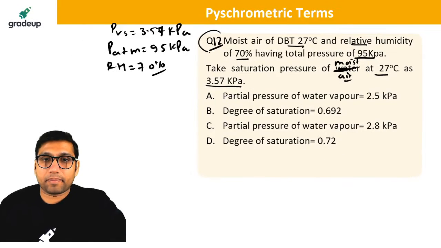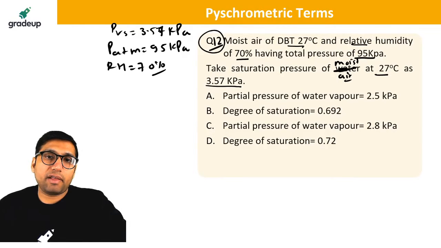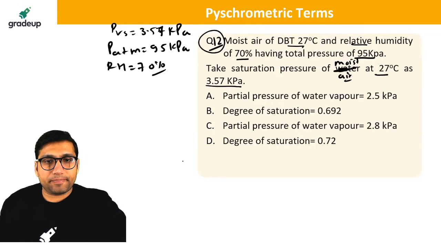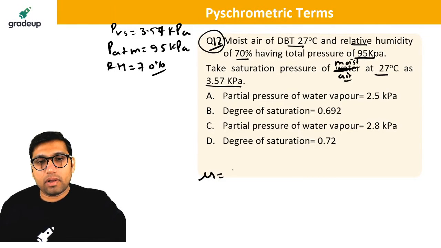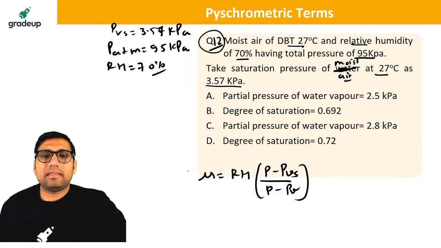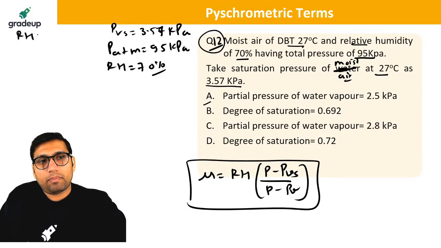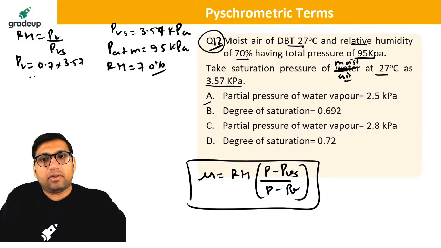Question number 12. Moist air of dry bulb temperature 27 degrees Celsius and relative humidity of 70%, having total pressure of 95. What is the degree of saturation? Degree of saturation is equal to relative humidity into (P minus PVS) over (P minus PV). It's a very simple question. You have to find the value of PV first. Relative humidity is equal to PV by PVS. So PV will be equal to 0.7 into 3.57.